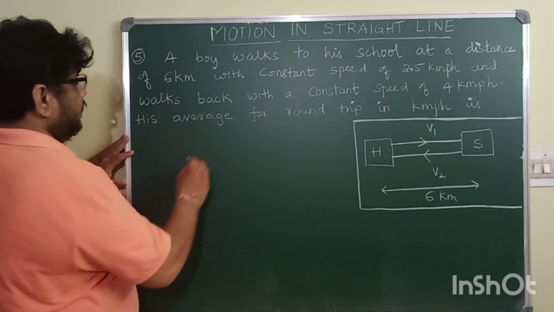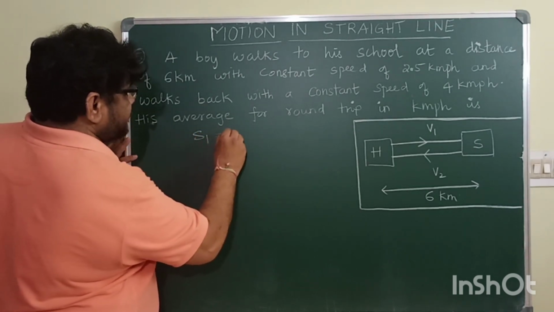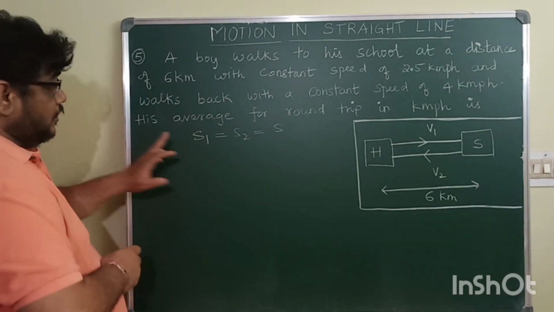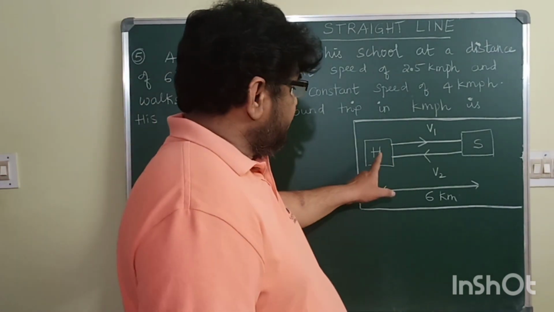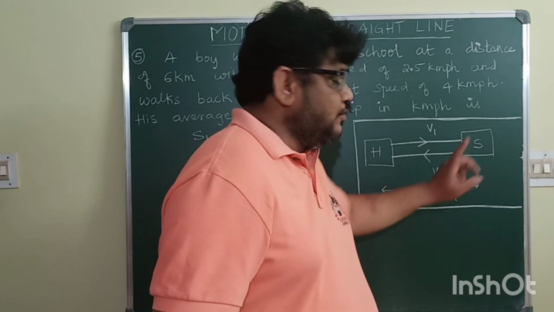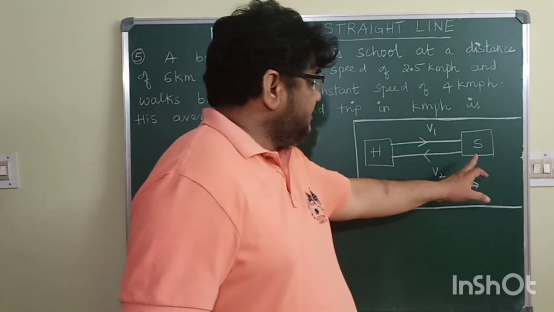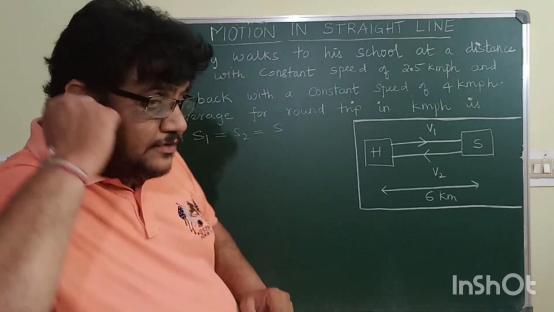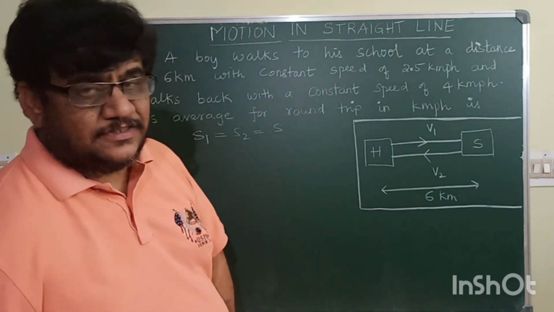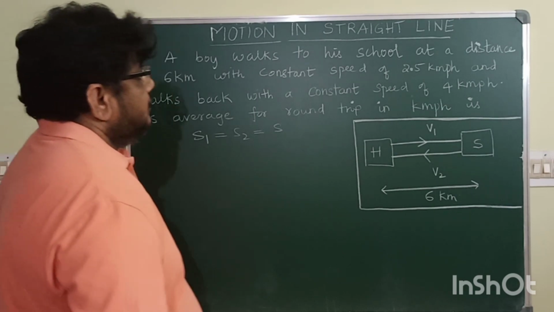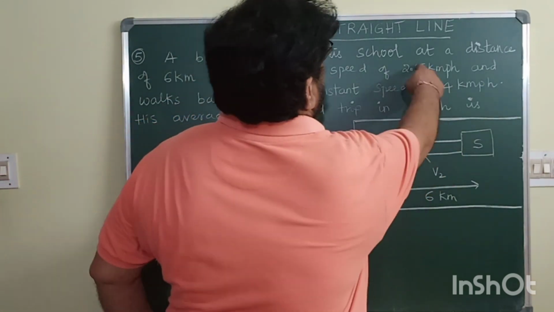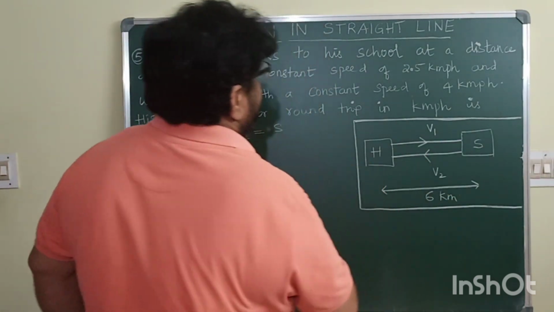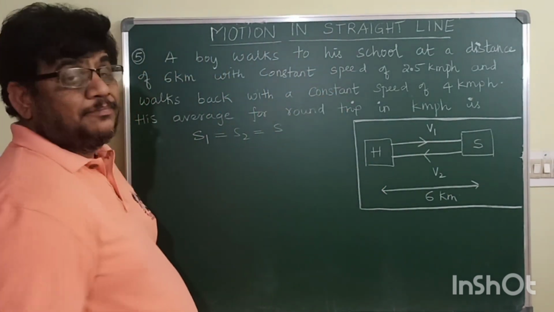So, what is given? S1 is equal to S2 is equal to S. What is S1? The distance the boy has travelled from house to school. The distance the boy has travelled from school to house is S2. Both are equal, which is equal to S. From house to school he is moving with a speed 2.5 km per hour. From school to house he is moving with a speed of 4 km per hour.